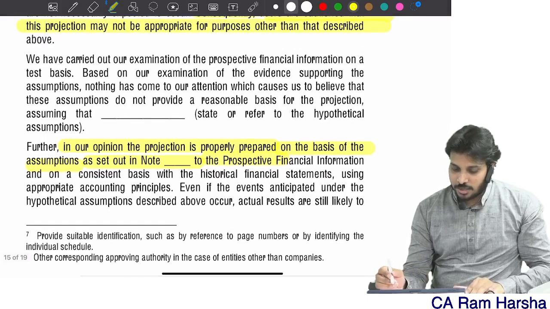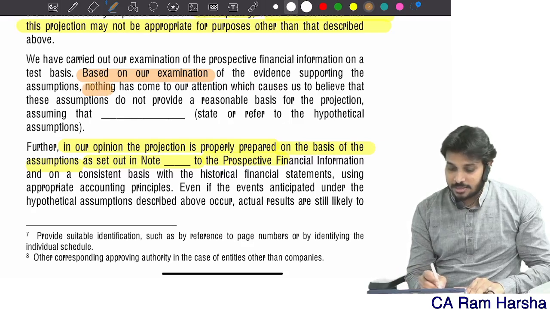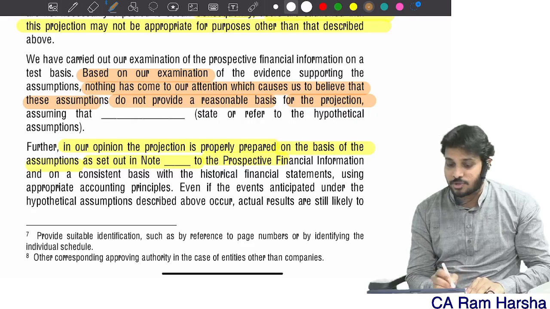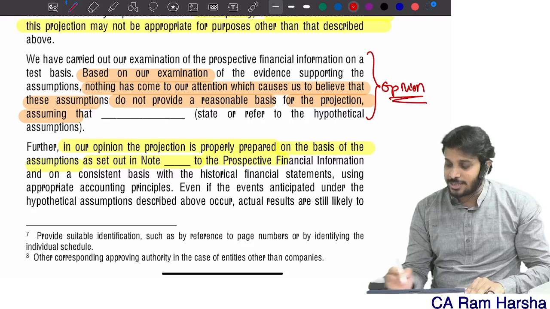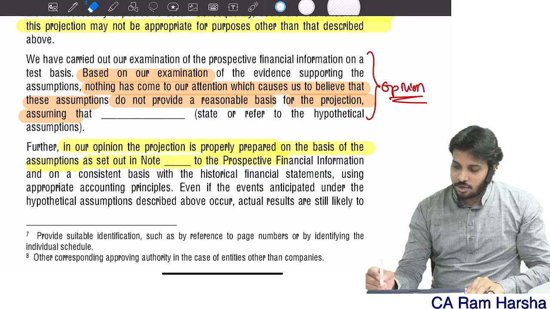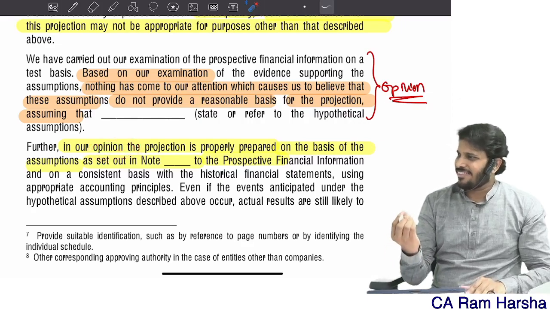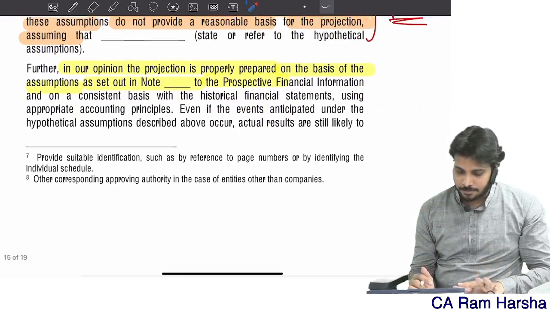Now you see here, based on our examination, nothing has come to our attention which causes us to believe that the assumptions do not provide a reasonable basis for the projection. This is the actual opinion section. In fact, let me call this the conclusion. But the standard uses the word opinion here, so you can use anything. That's not an issue. They are not particular about it.